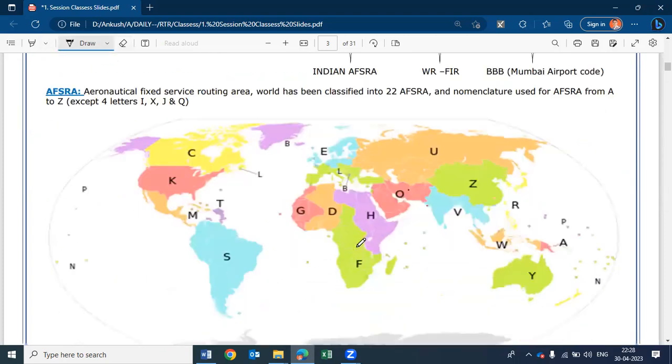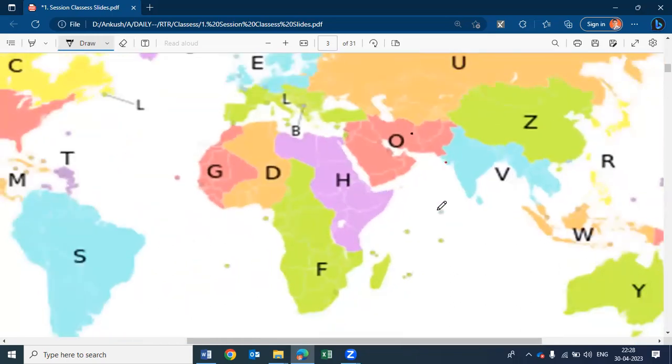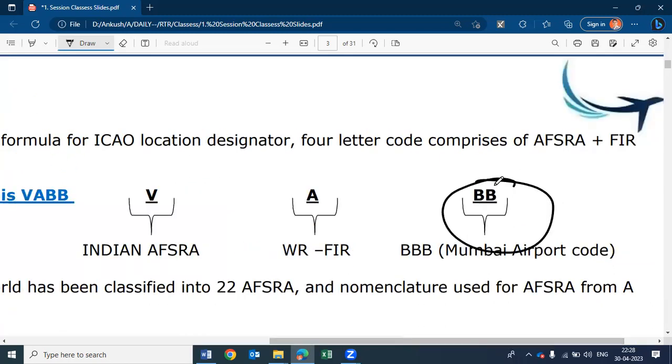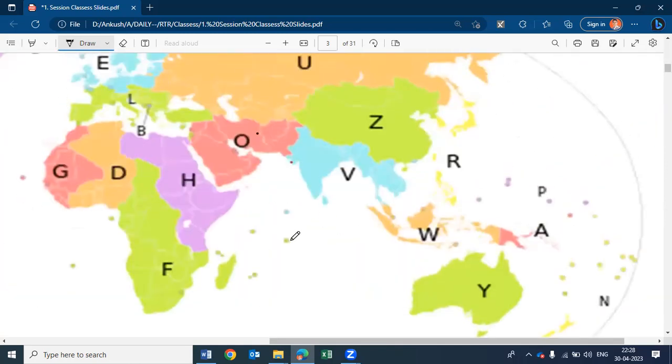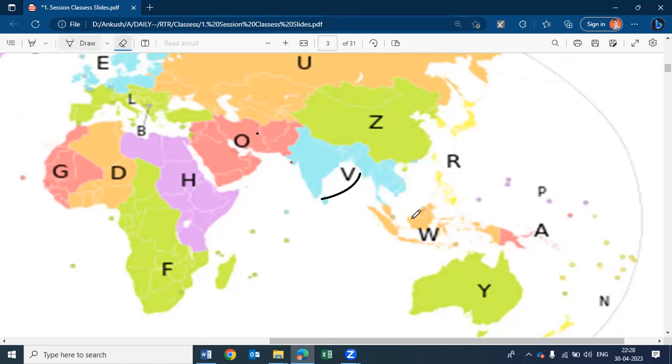Airport code usually comes with the name of the city only. Like for Mumbai, earlier it was Bombay. That's why the airport code was BBV, that is Mumbai. For Chennai, it was earlier known as Madras. That's why the airport code comes like MMV.